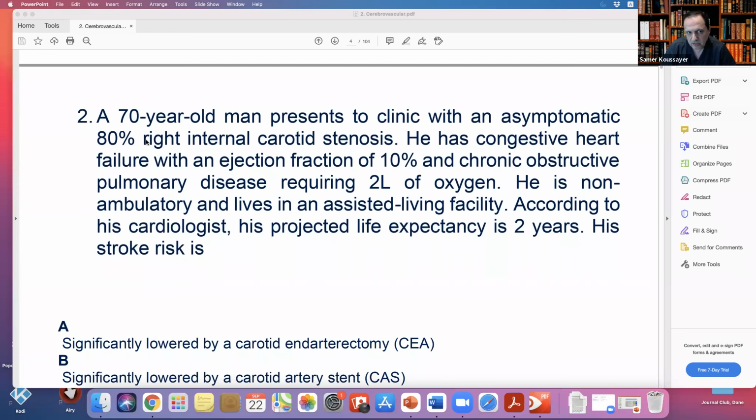Symptomatic is the opposite. Symptomatic patients get more benefit when they are older, 70 and above. And this is the recommendation, that if the patient is 70 and above, you recommend surgery, not stenting, because stenting has a high chance of stroke because of embolization from the aortic arch. So this is the guideline.